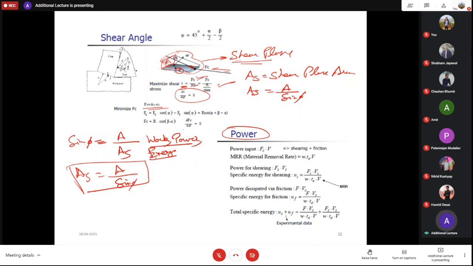Okay, now please tell me. Because we are going to deal with, you will see that a lot of research people are doing in this direction nowadays. It's very important. Very few people are working on how to save energy in manufacturing processes. So if you have a good hand in this, you will be very much employable in the industry, mainly high value manufacturing industry. Right? So what is work, power and energy? Who will tell me?